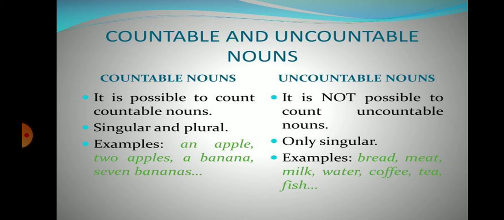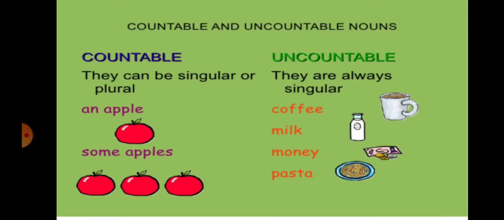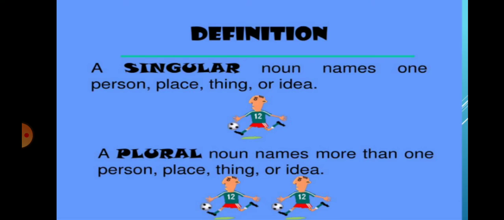So countable and uncountable nouns are clear to you. Countable nouns can be singular or plural as I told you. An apple, some apples. Uncountable nouns are always singular. Coffee, milk, money and pasta.